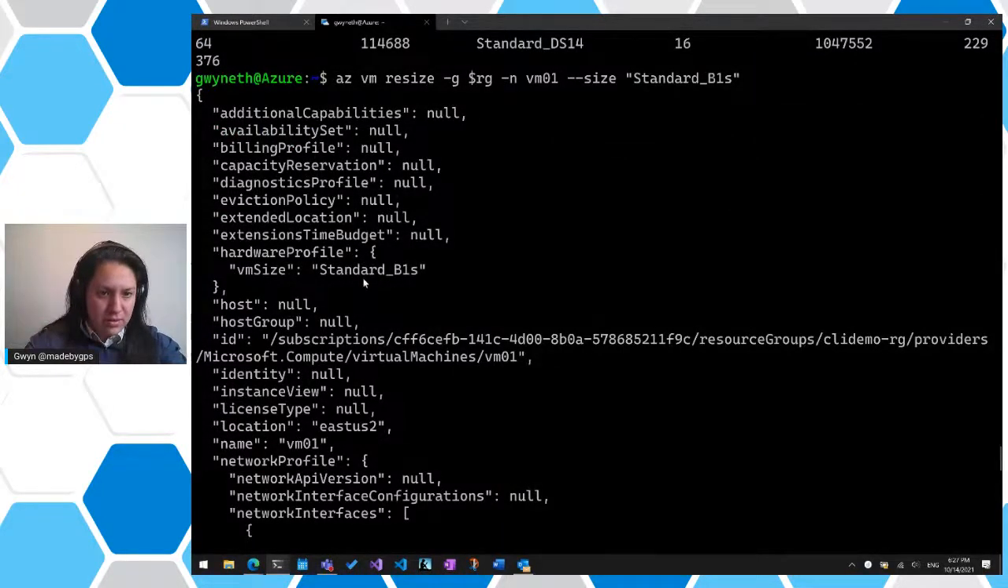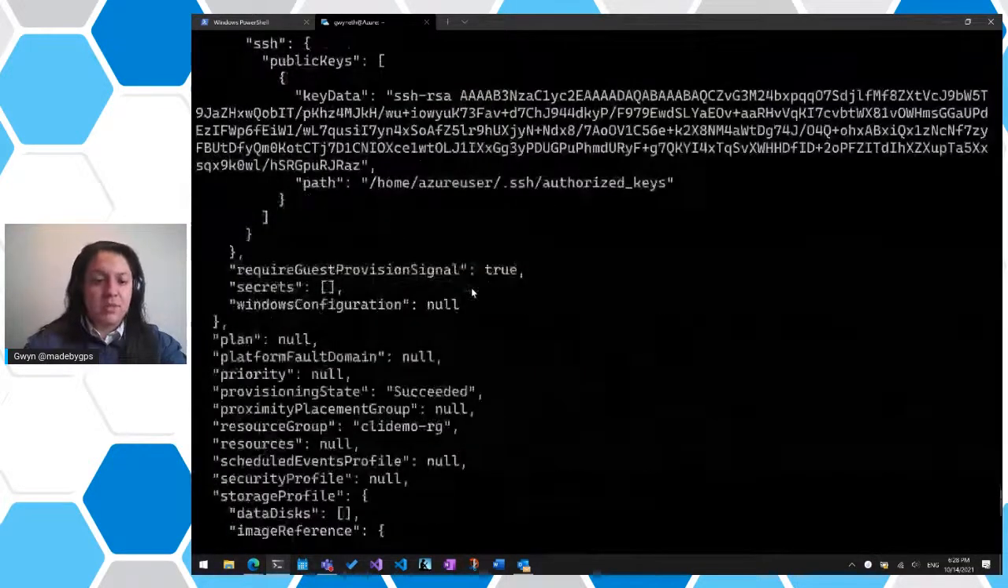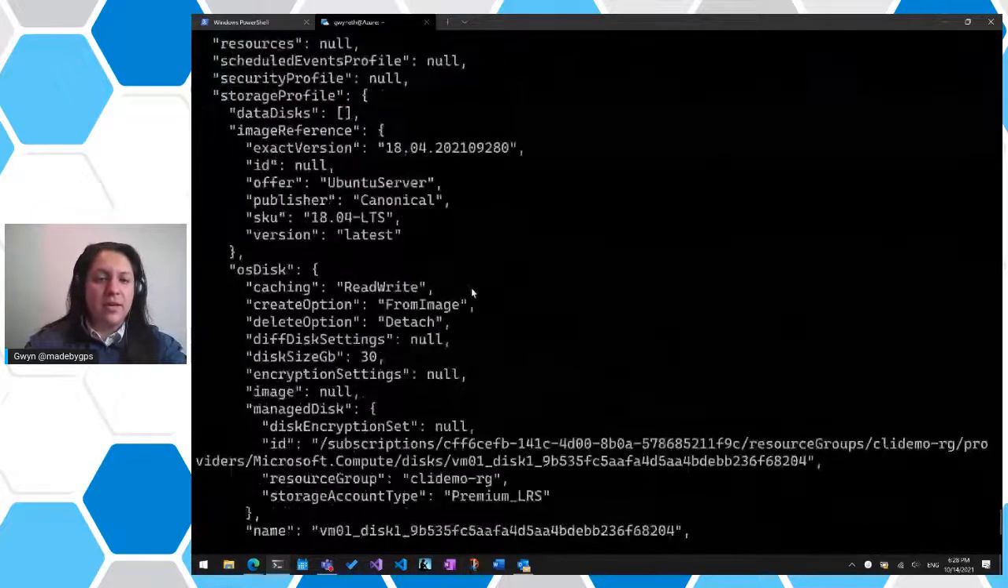All right. So we resized this, and if we scroll up, it gives us the az vm show output. If we scroll down, we see the VM size is now Standard_B1S. Remember, I think it was D1 or something. So now it's B1S. So it's worked. We're going to clear this now.